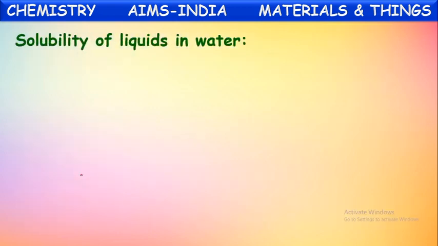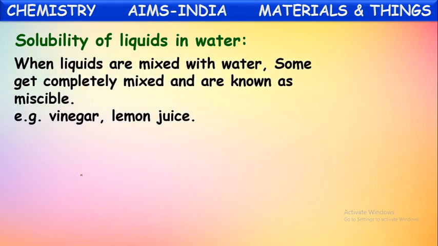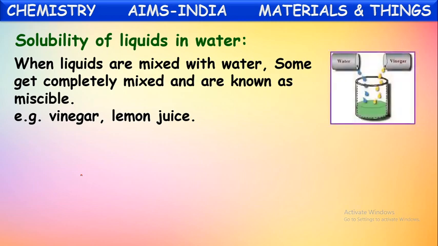Next, the solubility of liquids into water. When liquids are mixed with water, some get completely mixed and are known as miscible liquids. Even liquids are of two kinds based upon the solubility. Some liquids dissolve into water when they are mixed.